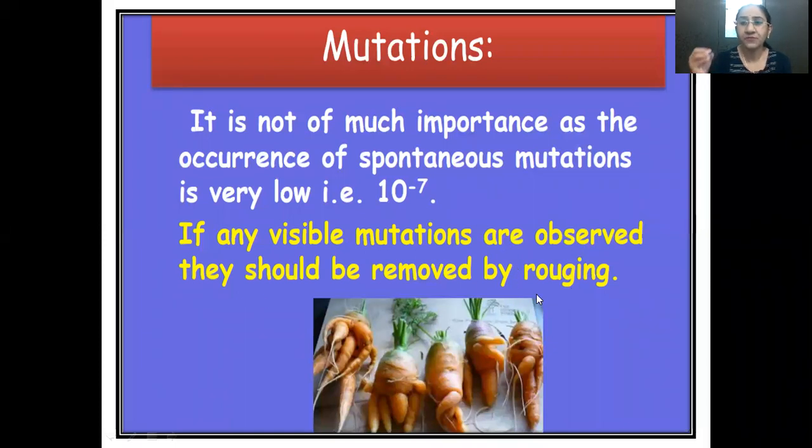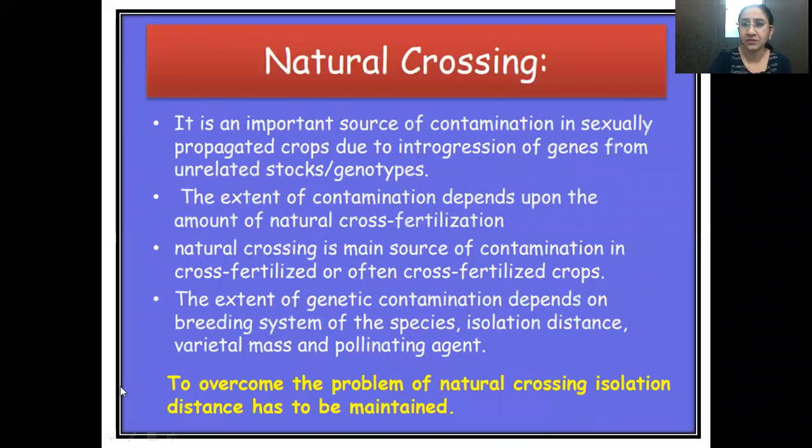So morphological observation should be done in the field, physically observing certain off type plants, like you can see in carrots; these are mutations taking place. These are very different from the natural ones. So the breeders have to find out that these are spontaneous mutations, and immediately they have to be rogued out from the fields. These are the off types.